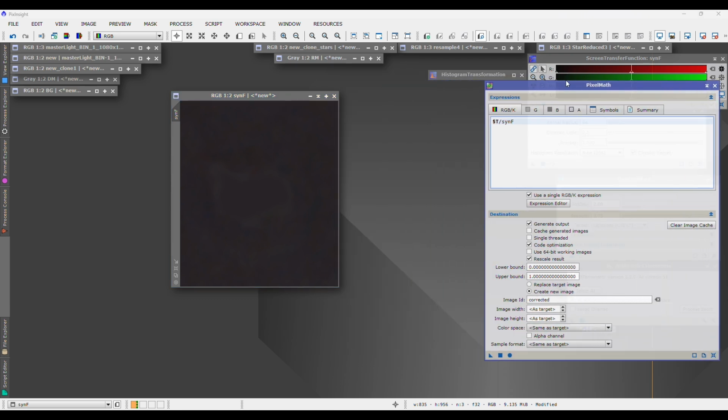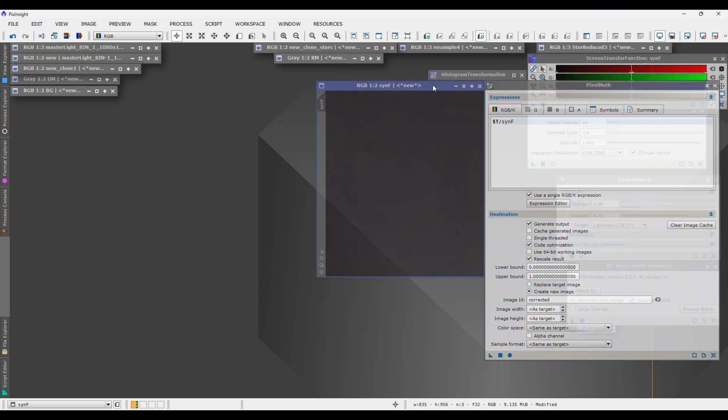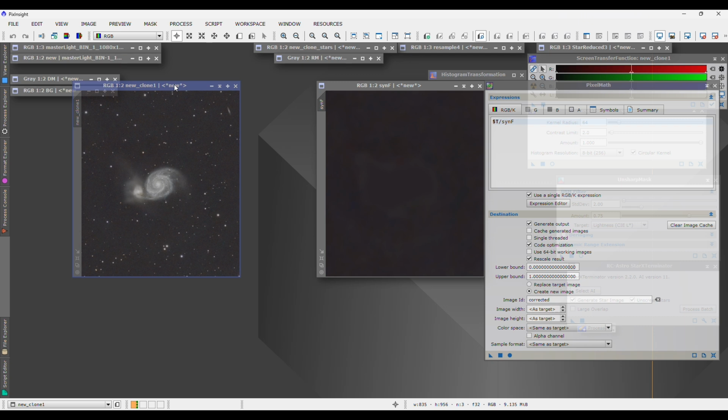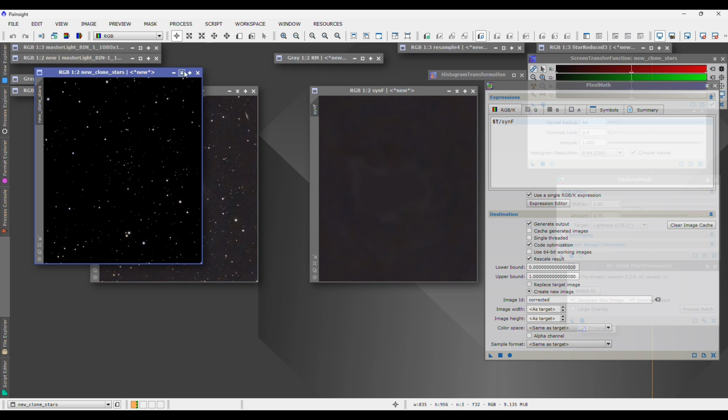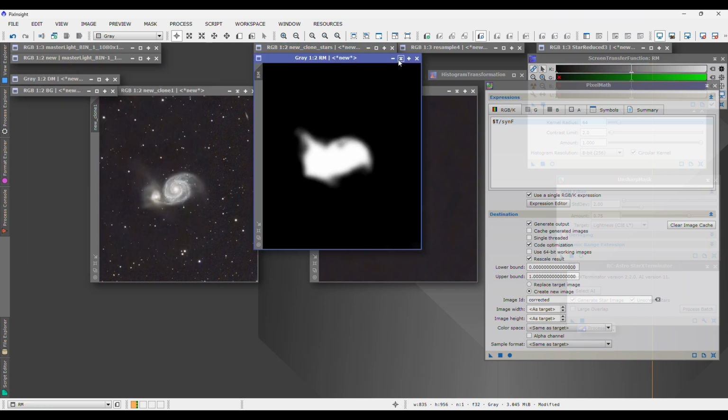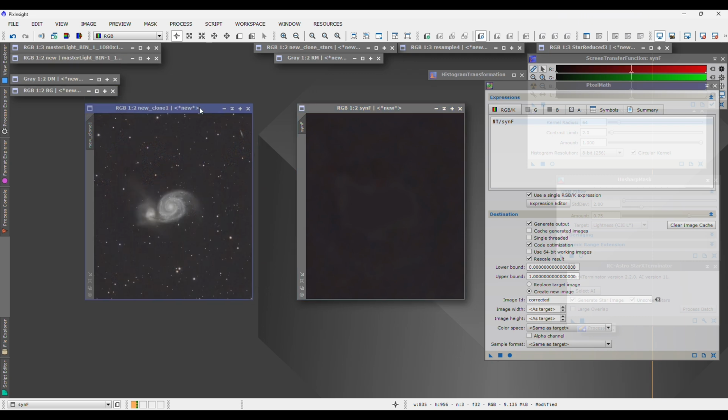So what the pixel math is about to do is mathematically remove what we've isolated as this background modelization in the original image. And what's cool about this is we can either apply this to the image that had both the galaxy and the stars, or we could apply this to just the starless image. Where did it go? I thought we had another copy of this. Maybe we don't. That's okay. We can do it to this one. Not a problem.